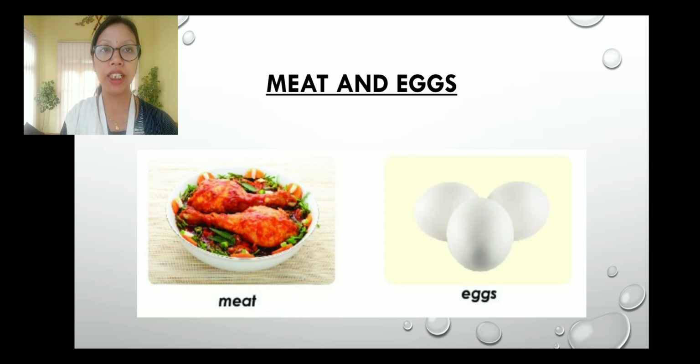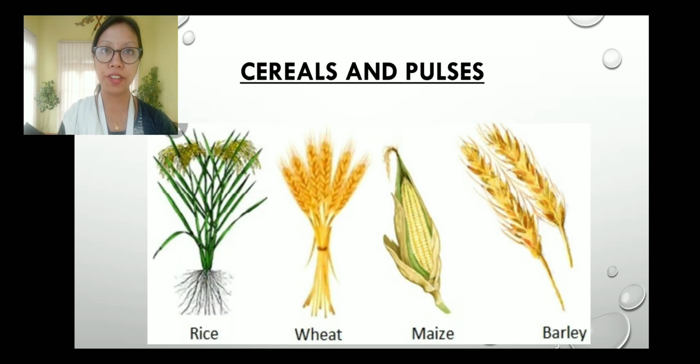Then we have meat and eggs. Meat can be chicken, it can be mutton, it can be anything. Then we have fishes also, and the eggs. Now we are going to learn about cereals and pulses today.